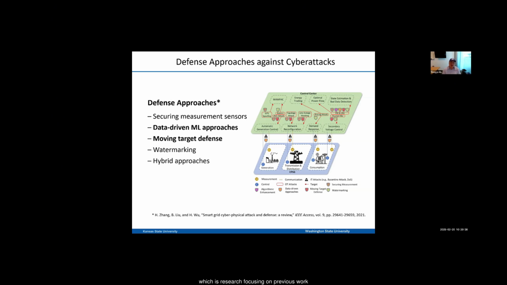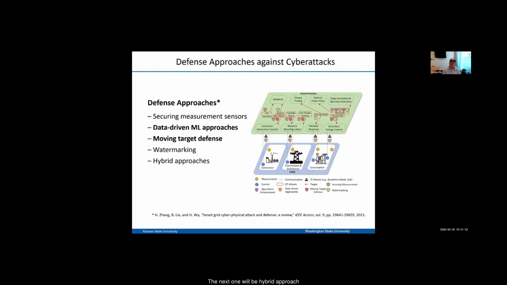The next one, which is the research focus of our previous work, is moving target defense. Moving target defense is an emerging concept which is widely used in traditional IT systems. I will get into that in the next slide. And watermarking is another approach. Watermarking injects unknown noise as a probe input to the system, and the expected effect of such input should be found in the true measurement output due to the system dynamics. So watermarking can provide authentication and is effective against physical attacks or insider attacks, who usually are authenticated users.